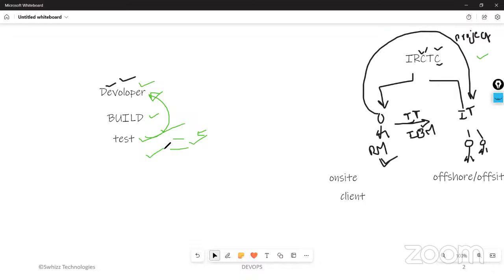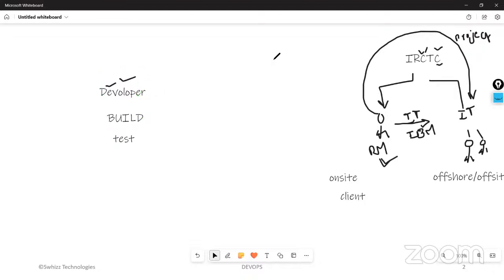In IT terminology, we call it a bug. The test team sends the code to the developers again, the developers resolve those bugs, build happens again, and test is done again. This is the process.